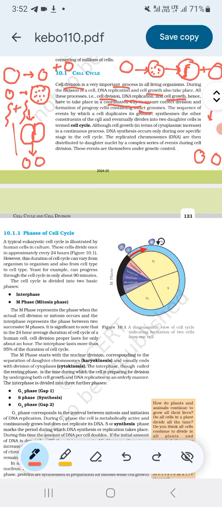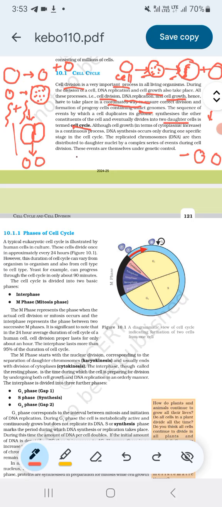The sequence of events by which a cell duplicates its genome, synthesizes the other constituents of the cell, that is cytoplasmic constituents, and eventually divides into two daughter cells, is termed the cell cycle.